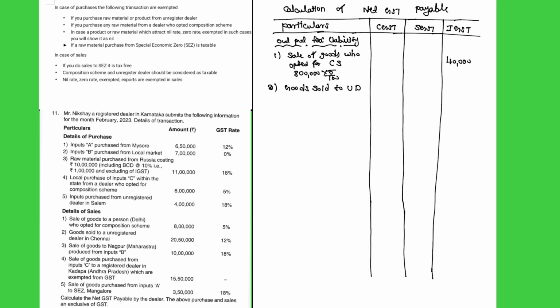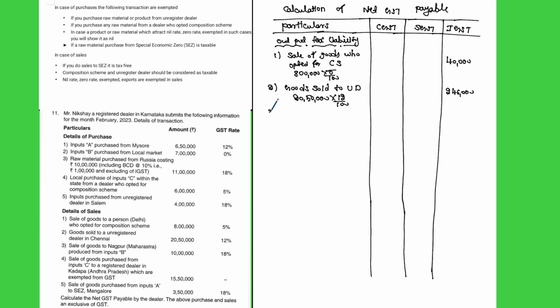So from Karnataka he sold goods to a dealer in Chennai, so we should calculate IGST because it is an interstate transaction. What is the transaction value? 20 lakh 50,000 and the GST rate is 12%. So IGST is 2 lakh 46,000.